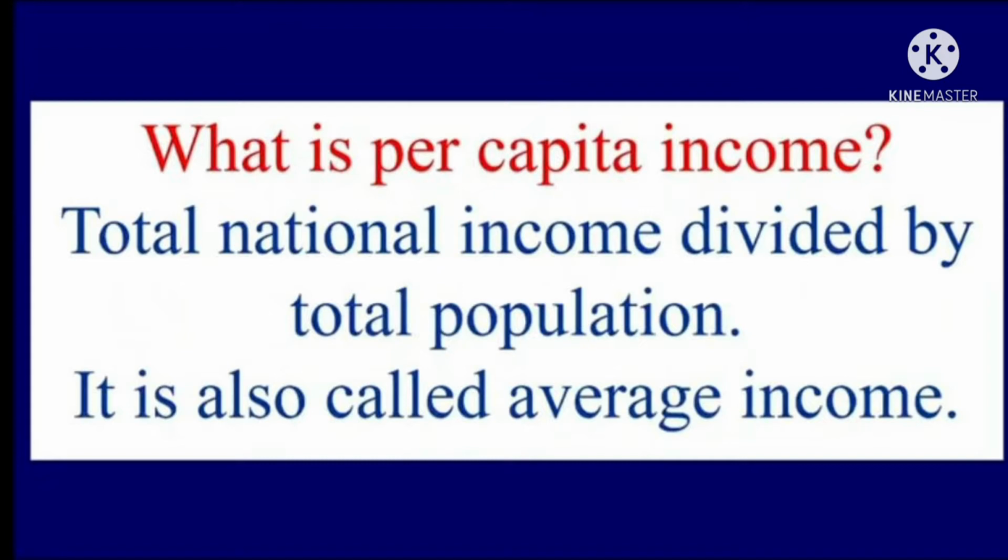Since countries have different populations, comparing total income will not tell us what an average person is likely to earn. Are people in one country better off than those in another country? Hence, we compare the average income, which is the total income of the country divided by total population. The average income is also called per capita income.